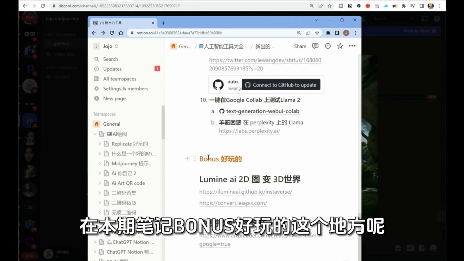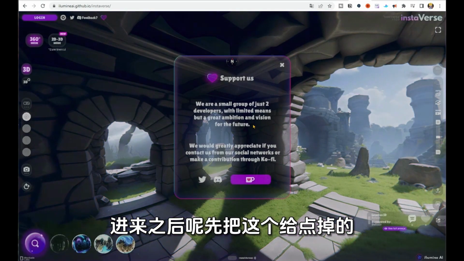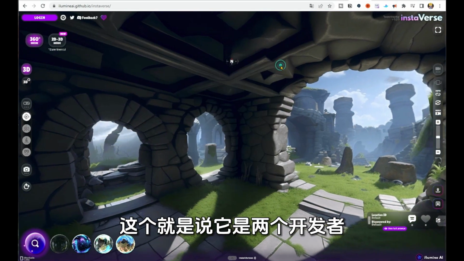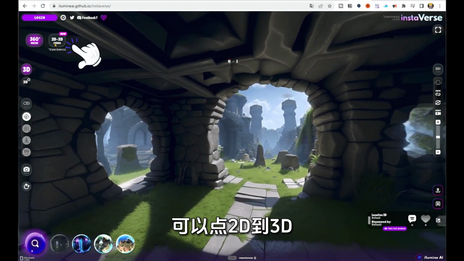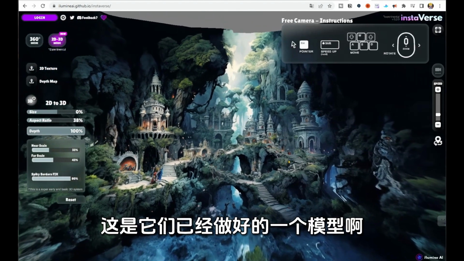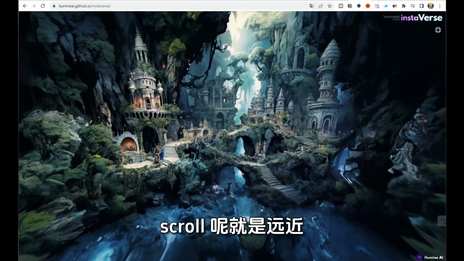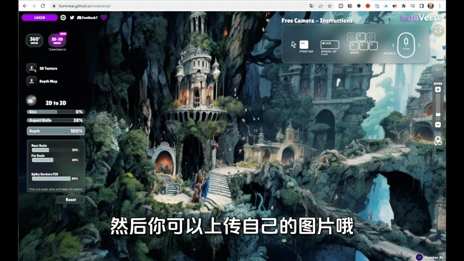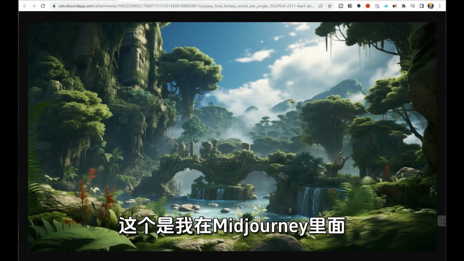And the bonus part of this video is how to turn a 2D picture into a 3D world. In this episode of Bonus Fun Notes, in this interesting place, click on this Illumini AI website. After entering, first close this. It has 2 developers, and it needs everyone's support to buy them a cup of coffee. You can switch from 2D to 3D.